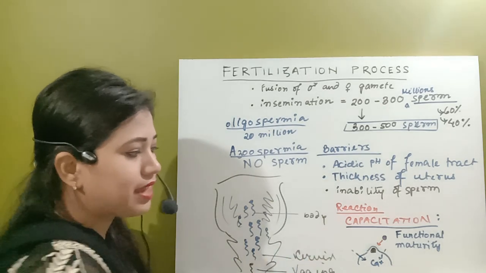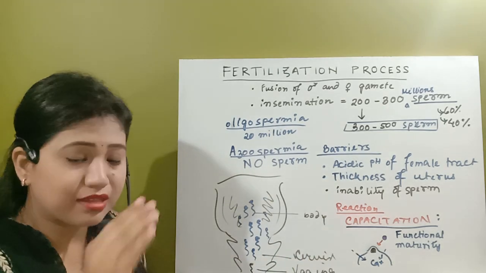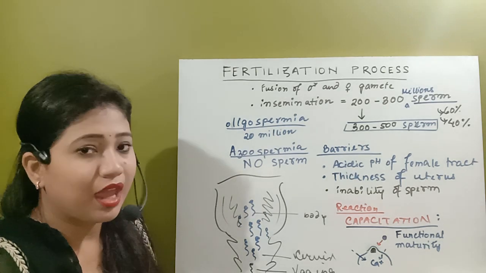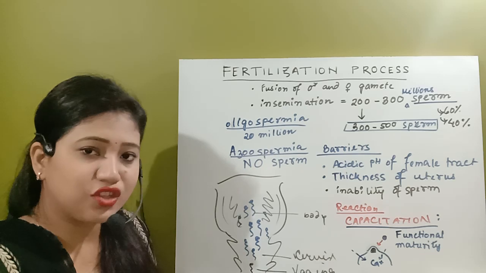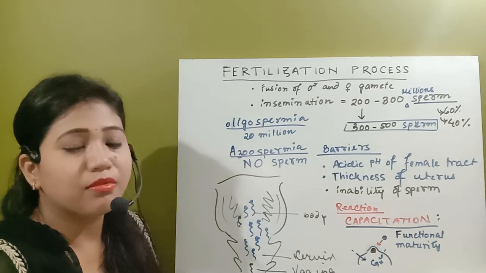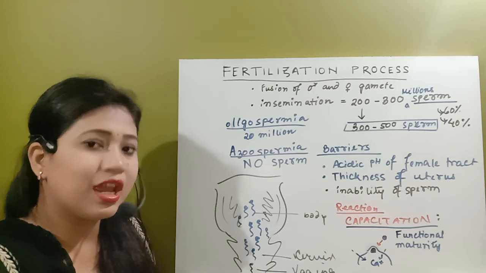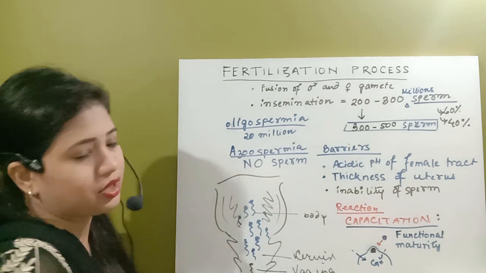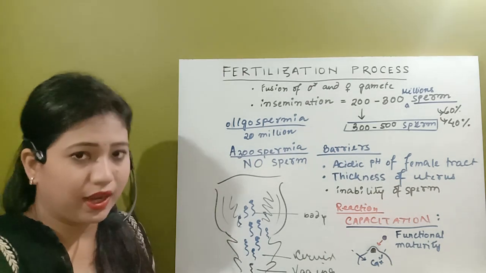So due to this capacitation reaction, the sperm membrane becomes more permeable to the calcium ion, and due to this inflow of calcium ion inside the sperm, it gets maximum swim activity. It becomes highly active so that it can swim in an upward direction in the female tract.